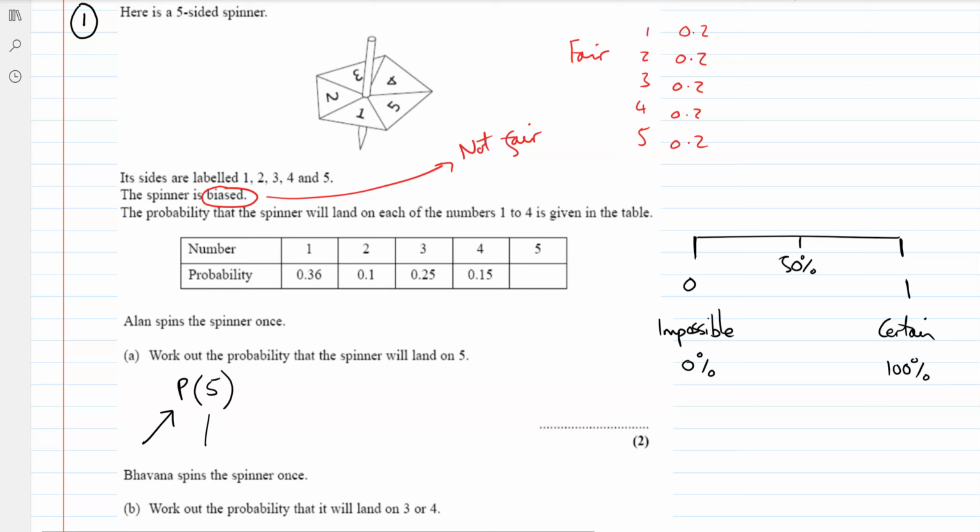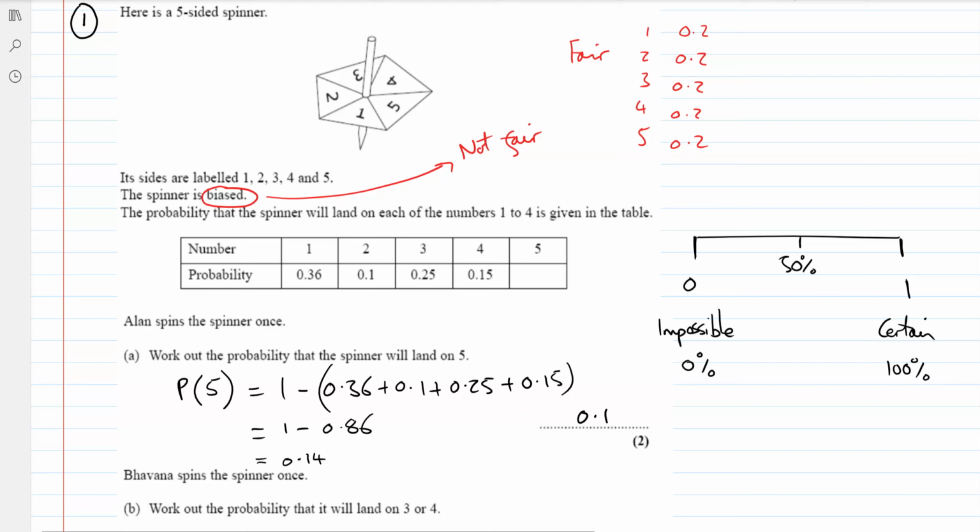So the probability of a 5, we can write like this, is going to be 1 subtract all the others added together. Okay, because that's the chance of getting a 1, 2, 3, 4. So the chance of getting a 5 will be whatever's left over out of the 100% kind of chance. So if we add all these together, we get 0.46, 0.71, 0.86. So the chance of getting a 5 is 0.14, 14% chance.